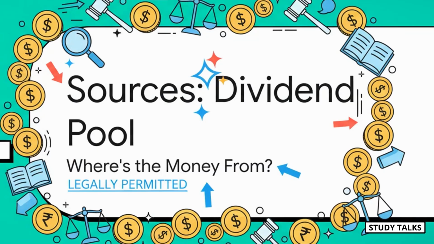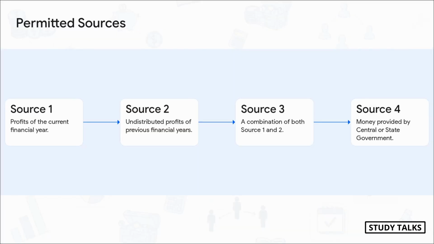All right, so the board has decided to pay a dividend. Where can they legally get the money from? This isn't as simple as just checking the company bank account. The law is very strict about which sources are permitted. Section 123 lays it out clearly.